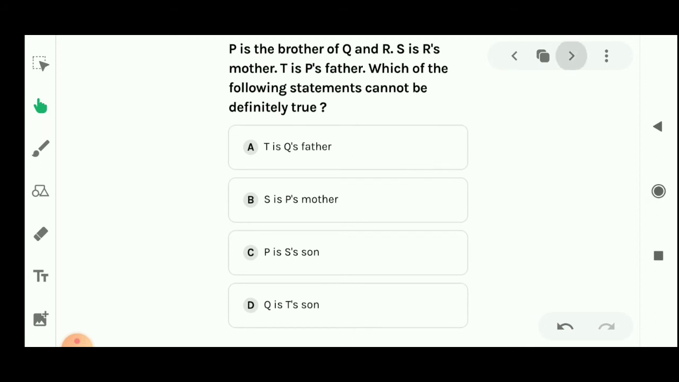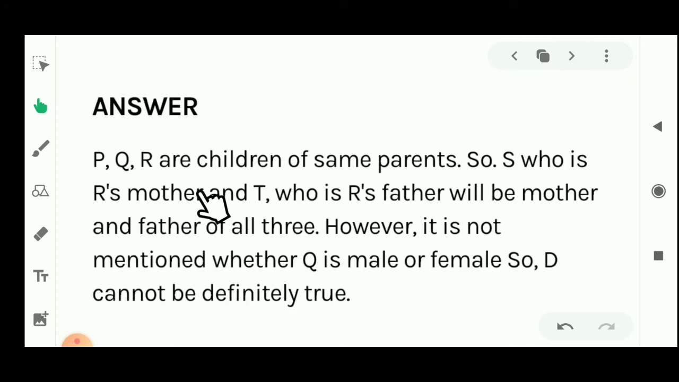Let's see the solution of the question. P and Q are children of the same parents. That means S, who is R's mother, and T, who is P's father, will be the mother and father of all three. So it is not mentioned whether Q is male or female. So D cannot be definitely true. This is the solution of this question.